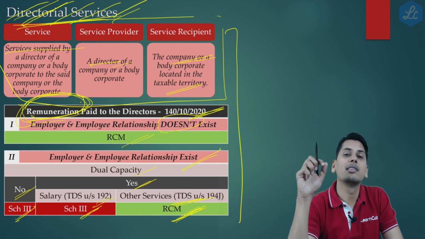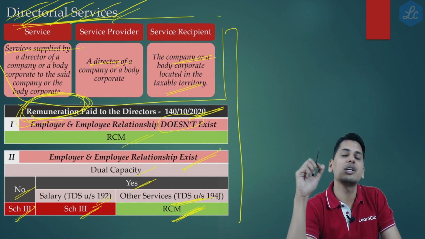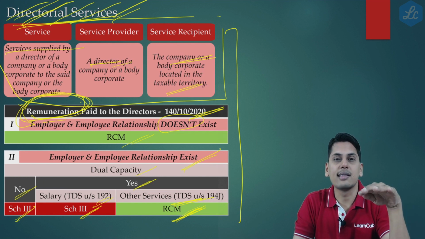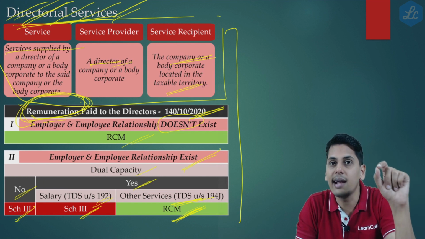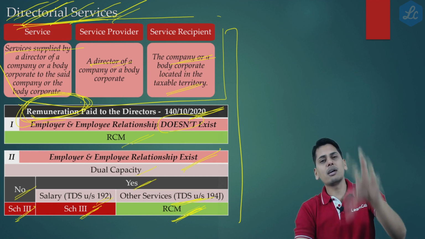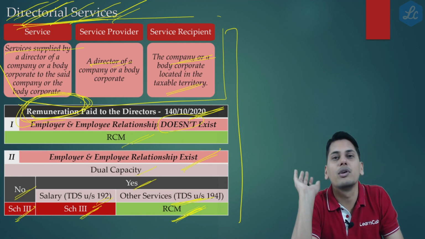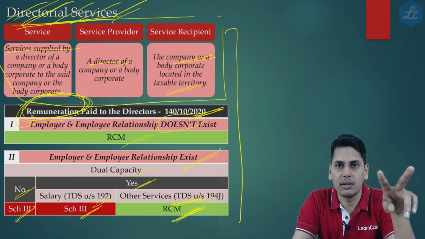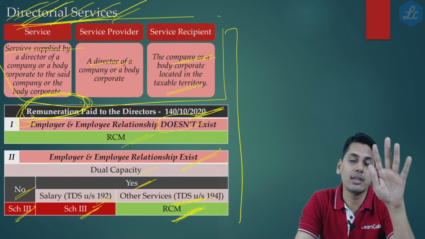Can you call the word rent as remuneration paid to the director? The answer is no. So friends, in this case, the circular is not touching that aspect wherein some amounts are paid other than remuneration. Now friends, in this case, there are two schools of thought. This is a highly debatable issue.